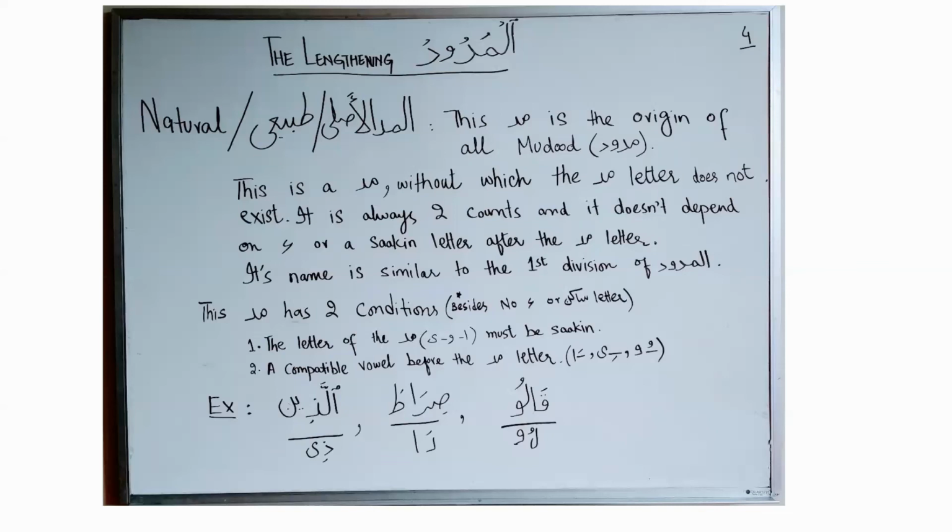Alladhina. So whenever letter alif, waw, and ya are sakin preceded by a vowel compatible to them, and there is no sakin letter after the mad letter, and there is no hamza, that mad is called maddul asli. It is stretched by 2 counts, and skipping this could be a big mistake.